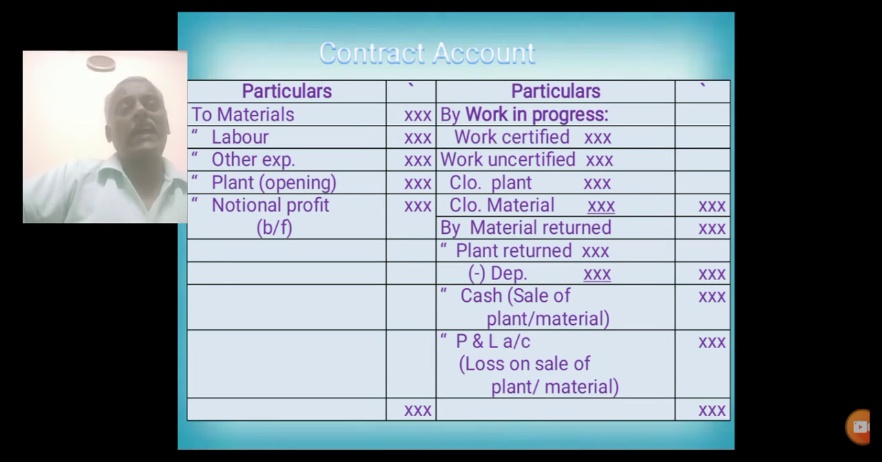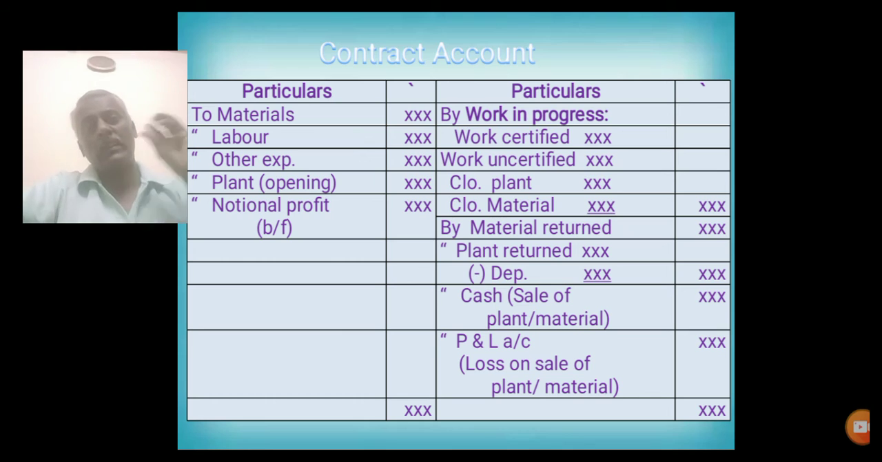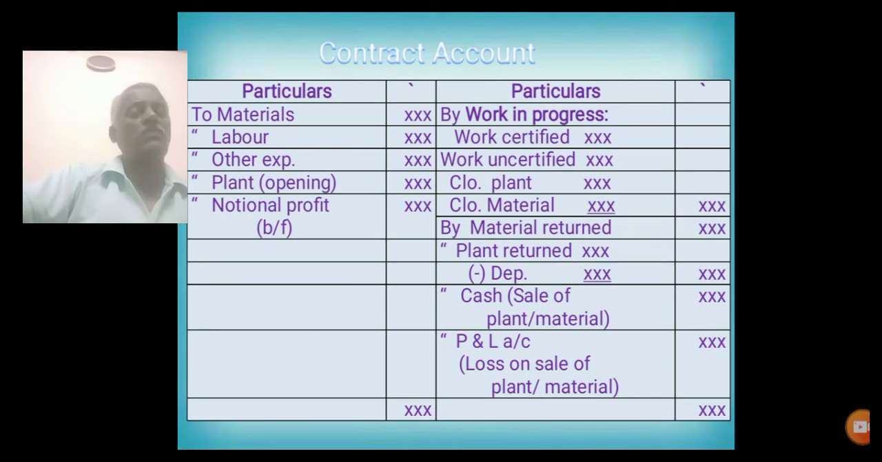In that case, the cash received amount is converted into work certified by using a particular formula, which will be discussed later. Work uncertified, if it is given, that should be entered. If it is not given, then there is no problem.